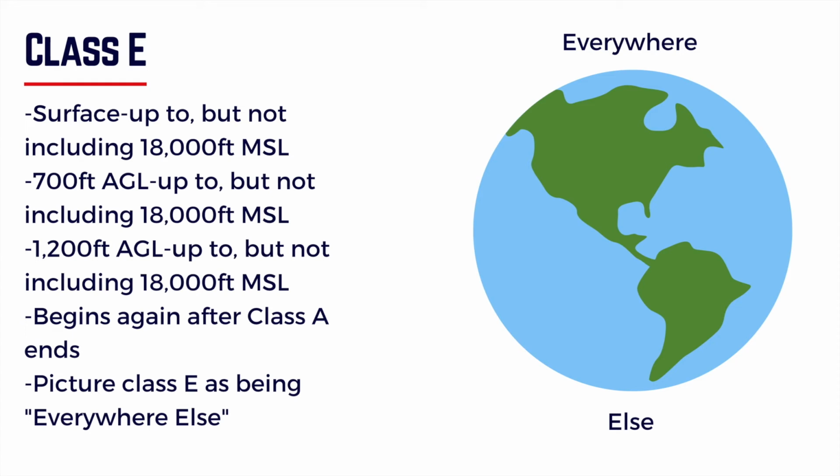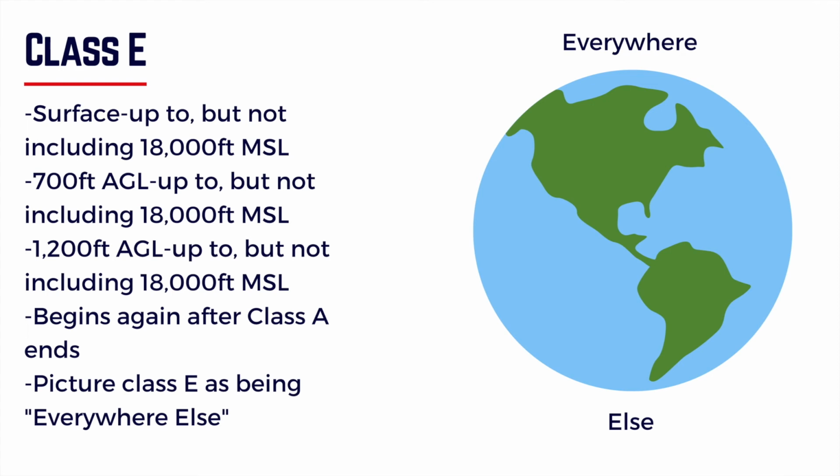Class E can also start at 700 feet above ground level and go up to, but not including, 18,000 feet mean sea level. Lastly, you could have Class E, which is typically where it starts most of the time. It typically starts at 1,200 feet above ground level and goes up to, but not including, again, that 18,000 feet mean sea level number.